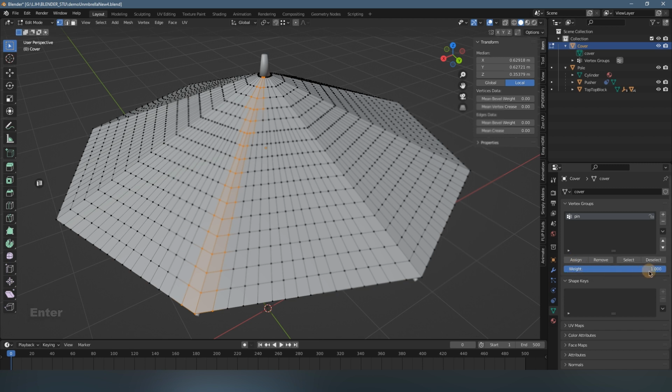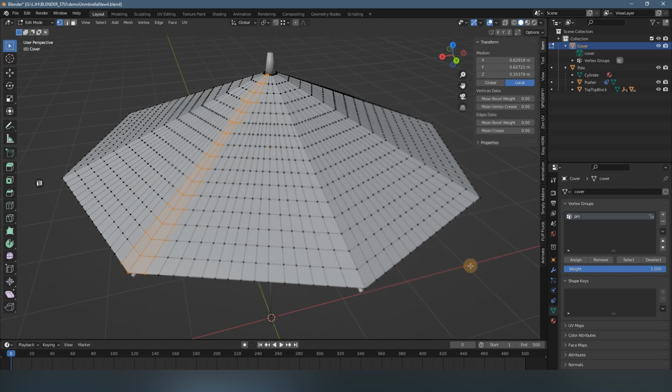You assign the weight value 1 to the points that we select. Every time if you lose the selection, you can just click select, and it will get the points back,